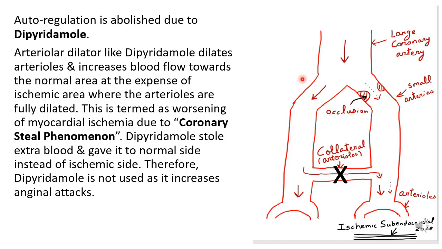Now coming to the diagram, this is large coronary artery that divides into small arteries, and these small arteries divide into arterioles, and this is ischemic subendocardial zone. Now blood is flowing in the large coronary artery, less blood is flowing in the occluded vessel, and more blood is flowing in the normal vessel.